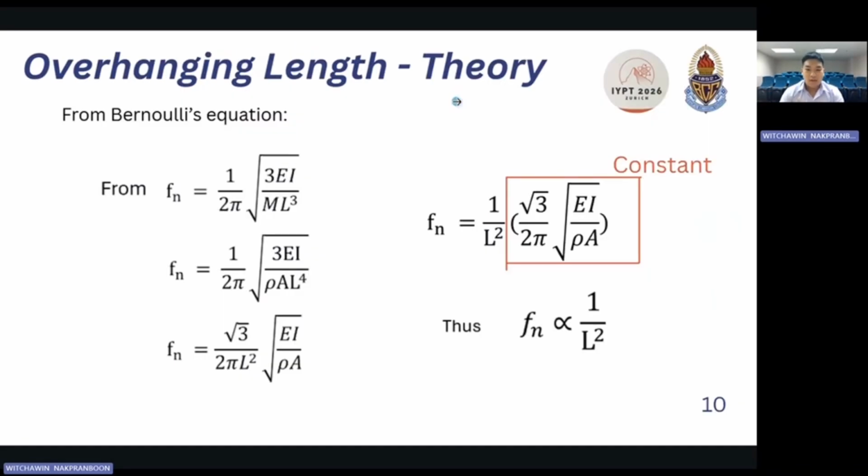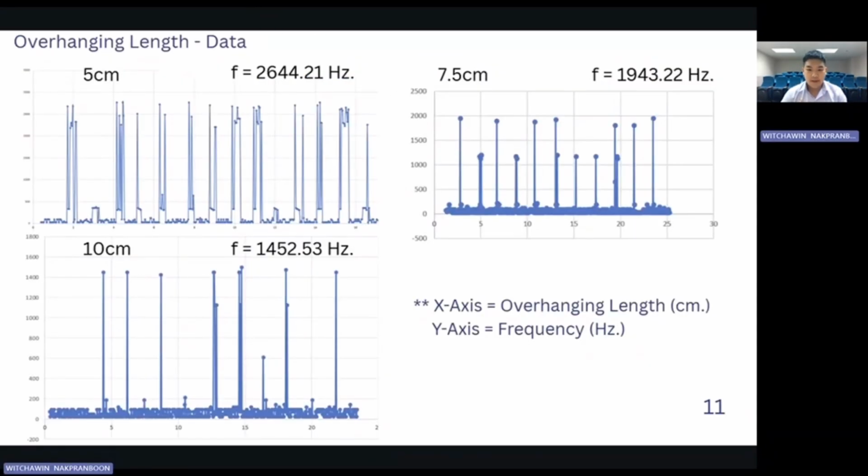According to Bernoulli's equation, f equals 1 over 2 pi times the square root of 3EI over mL cubed, we can extract 1 over L squared and assume that the square root of 3 over 2 pi times the square root of EI over rho A is a constant number, so we can see that the natural frequency is inversely proportional to L squared. These are graphs made from the Excel application.